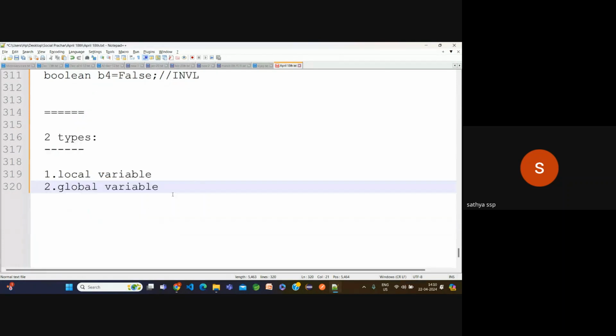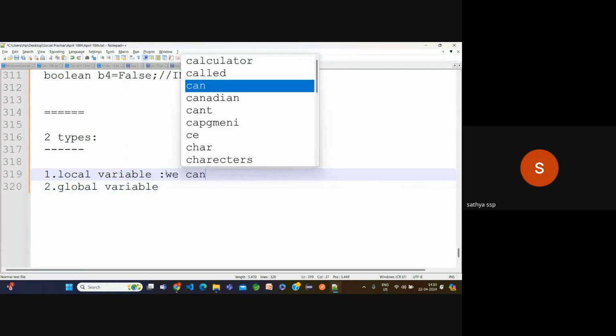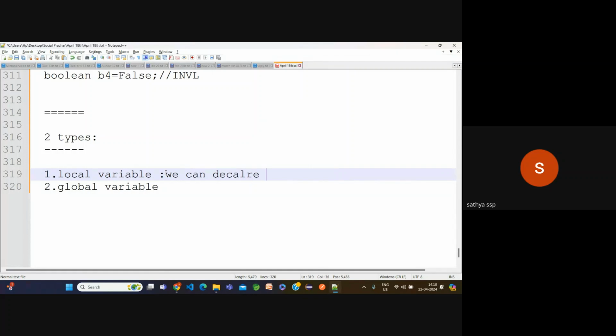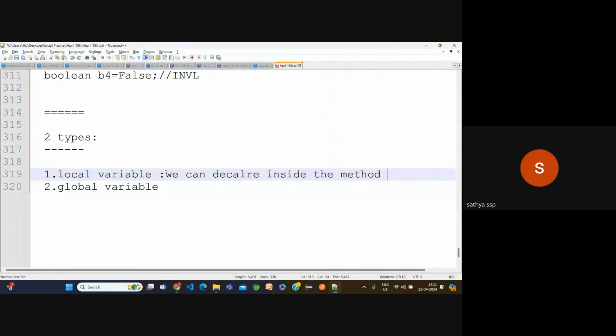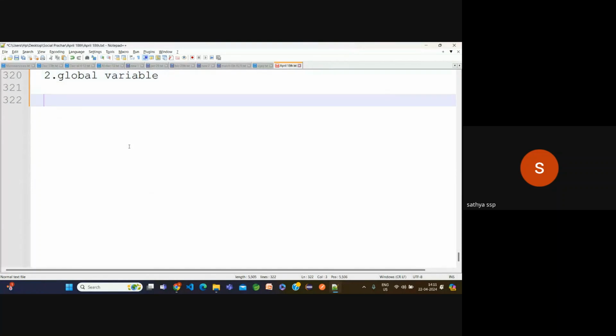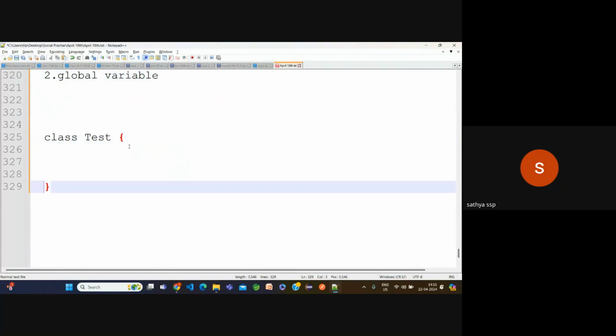Now what is the difference between them? The local variable we can declare inside the method. What is meant by inside the method? Observe carefully here. I'm going to take one example. Class Tester, the class should be open. Again the main method, right?